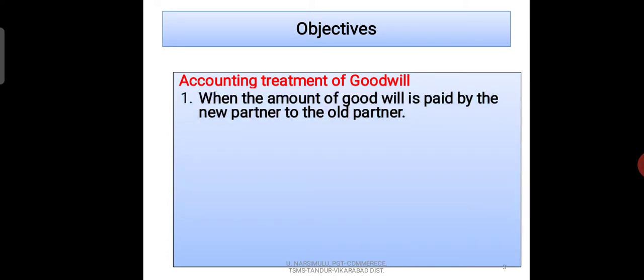So there are 5 ways in which we can record the value of goodwill in the books of accounts, depending upon the terms and conditions. First, when the amount of goodwill is paid by the partner to old partners privately.